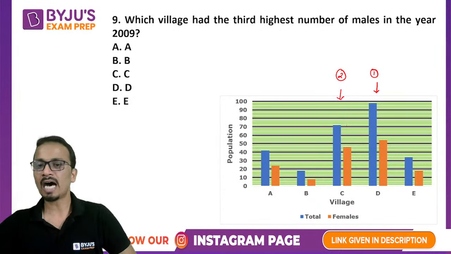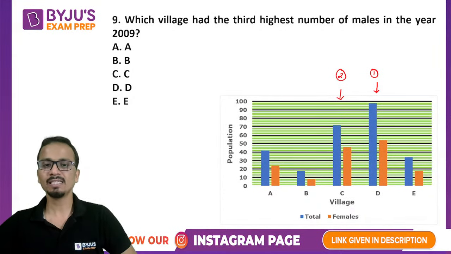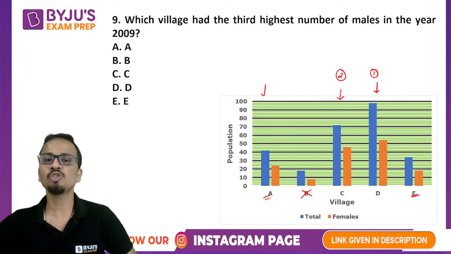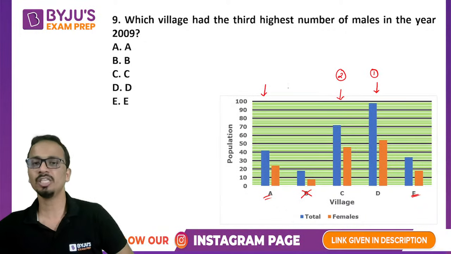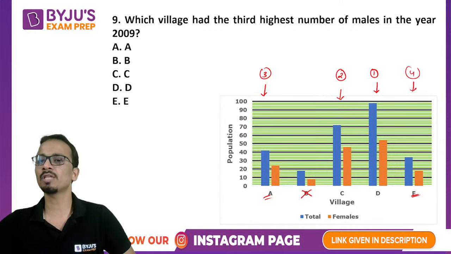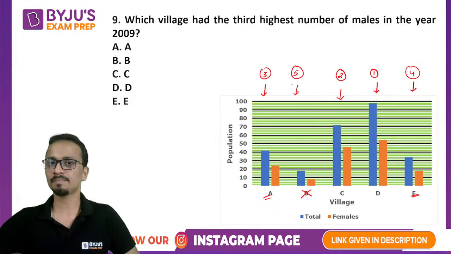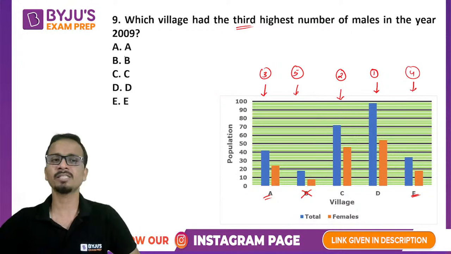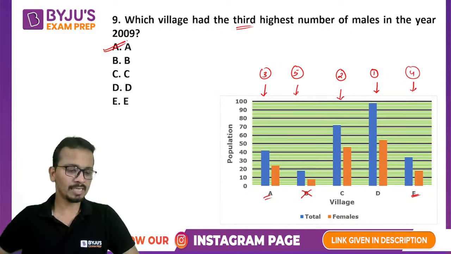Obviously B cannot be the answer. Between A and E, the difference in village A seems to be more than that of village E. So A will be third, E fourth, and B the fifth highest or the lowest. The third highest is in village A, so the correct answer is A.